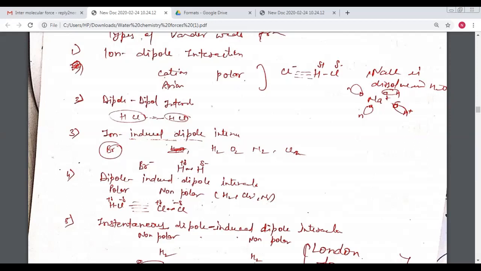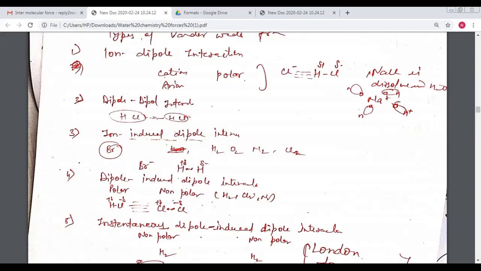Now come to the fourth type of interaction, that is the dipole induced dipole interaction. One molecule is the dipole and the other molecule is the induced dipole. As we discussed above, the induced dipole is a non-polar molecule that converts into an induced dipole due to the effect of the dipole molecule.